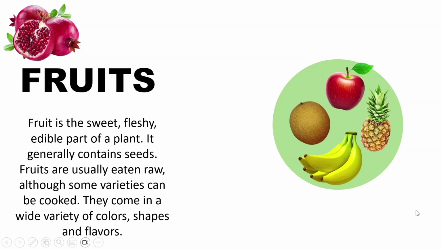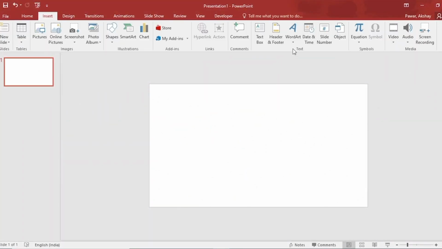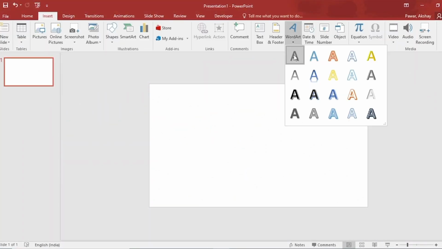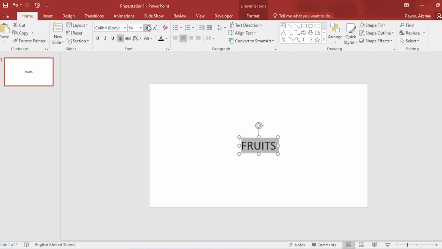Let's begin the topic here. Go to Insert and choose a border style from Border Gallery. Here you write your text here. Select, go to Home, increase size.